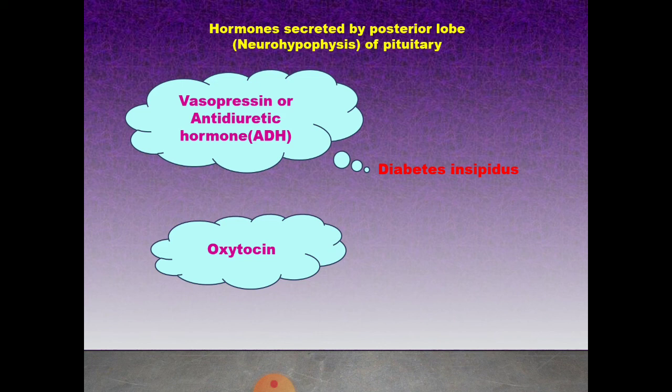Next hormone, oxytocin. It helps contraction of the smooth muscles of the uterus at the time of childbirth, and milk ejection from the mammary gland after childbirth.